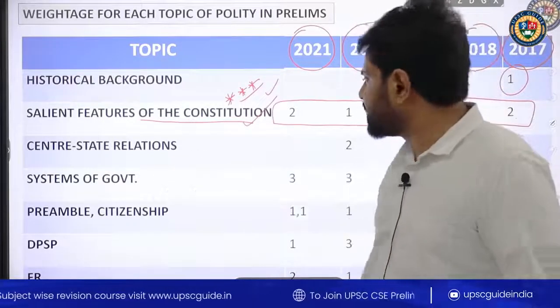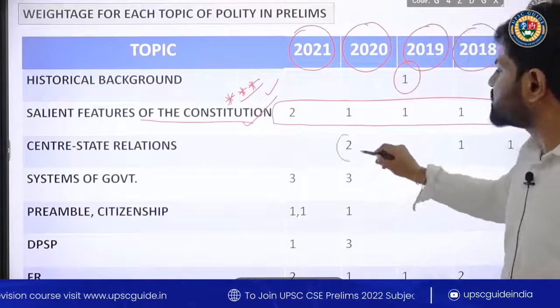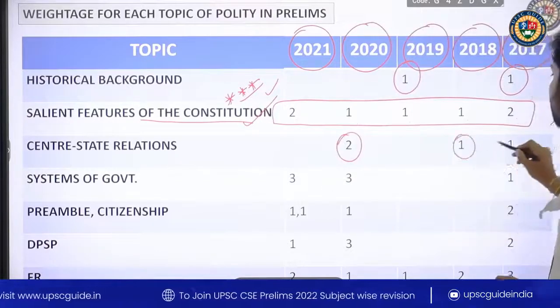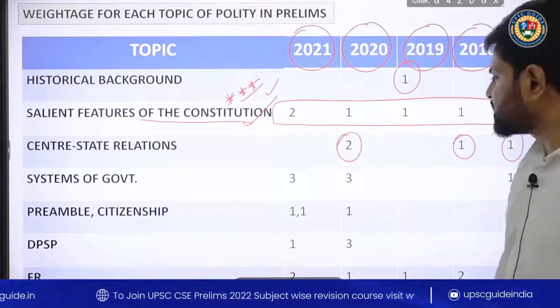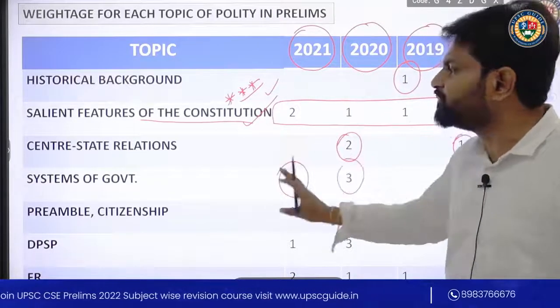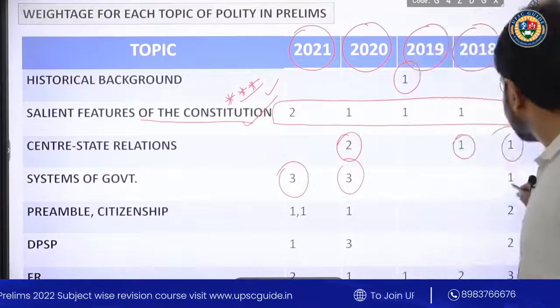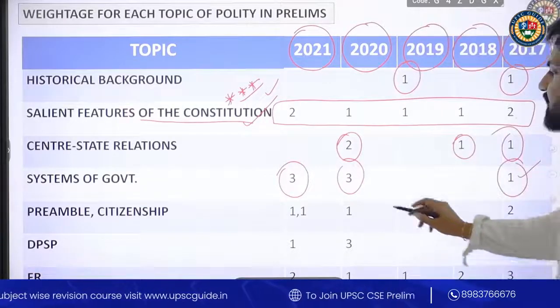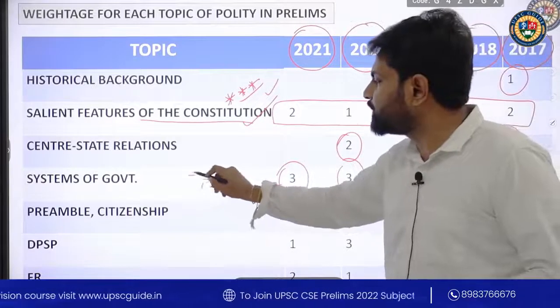Coming back to center and state relations, we have 2 questions in 2020 and 1 each in 2018 and 2017. If you take systems of government, in the past 2 years we got 3 questions each, and 1 in 2017. That is the importance of this topic, right?